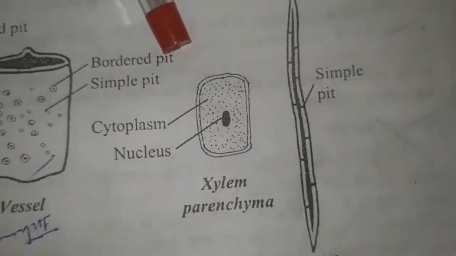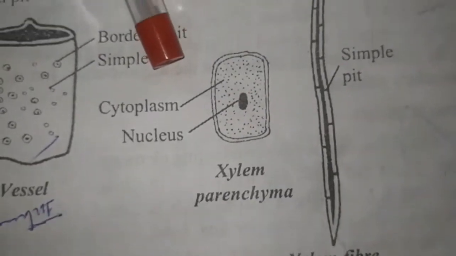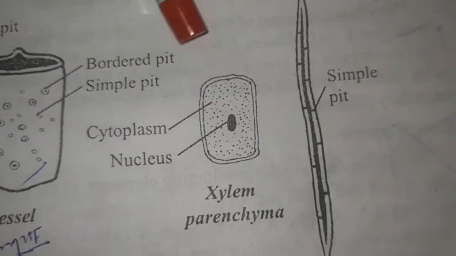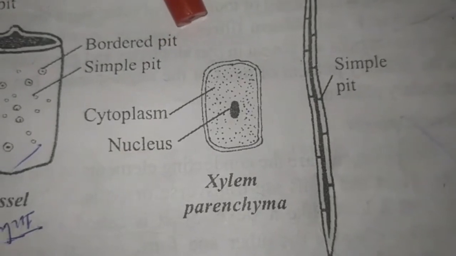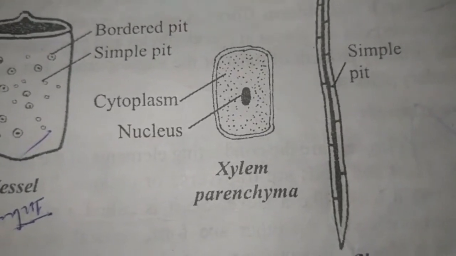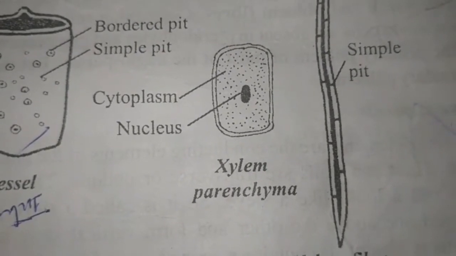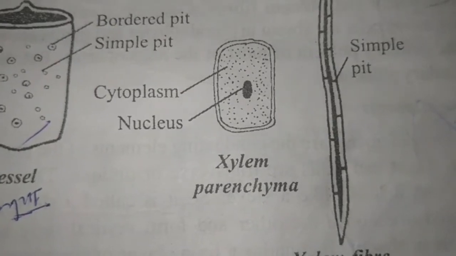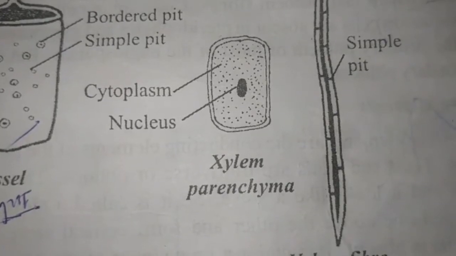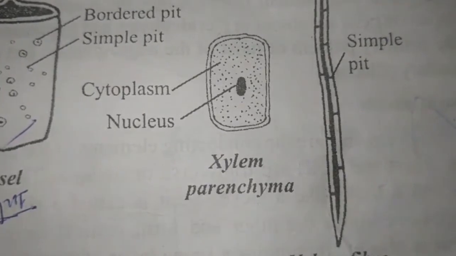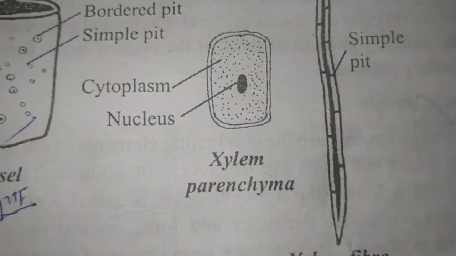The parenchyma arranged longitudinally along the long axis of the stem is called the axial parenchyma. The parenchyma which are arranged in radial rows are called ray parenchyma. So the parenchyma arranged in a radial manner are called ray parenchyma.